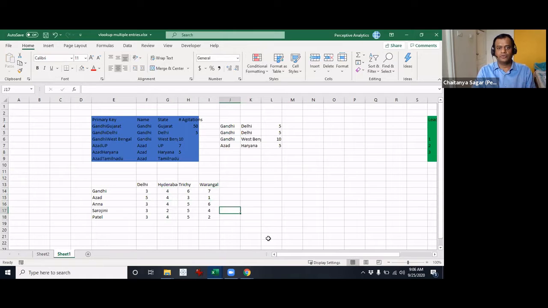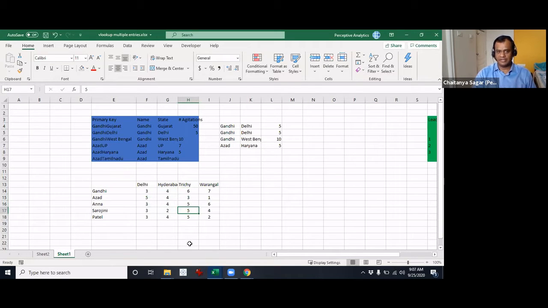What you want to do is this: the lookup that we would like to have is a two-way lookup. What do I mean by two-way lookup? I want to give the input saying, let's say Sarojini Naidu and Delhi, and I want this information. If I change to Hyderabad, it should give me this information. If I change to Trichy, it should give me this information.